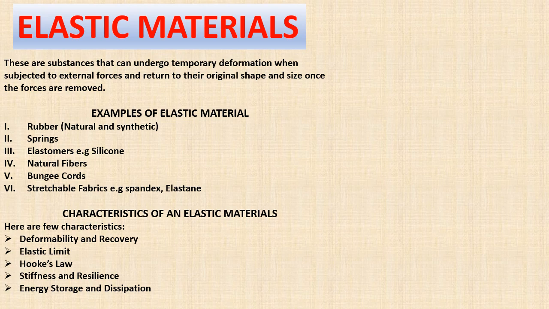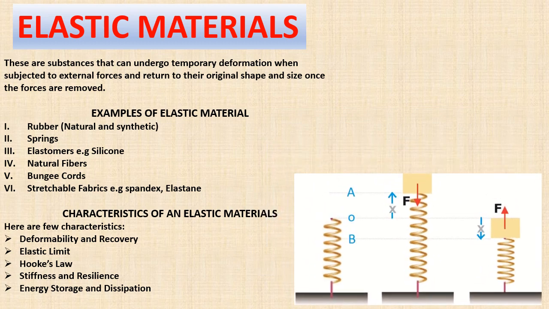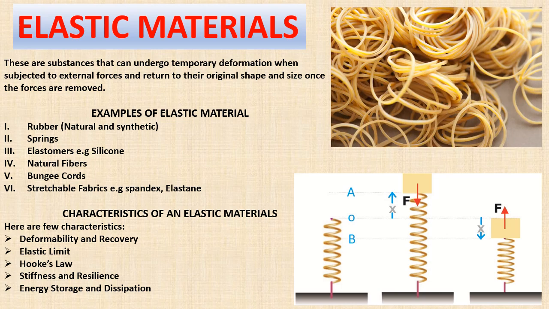When you apply force on an elastic material, maybe you press it, it stores energy. When you release the force, it does what? The energy produced makes the elastic material return back to its original shape. I hope you are learning something. Now, looking at the diagram beside us, you see a spring being compressed, then being expanded. Also, you see that rubber band telling us that it is an example of material that can be expanded. Let's move.